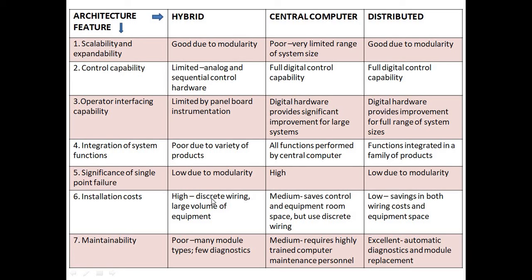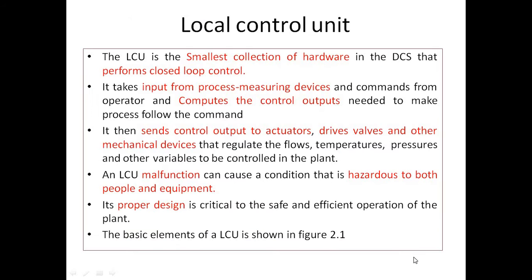Installation cost: high, discrete wiring, large volume of equipment; medium, saves control and equipment room space but uses discrete wiring; low, saving in both wiring cost and equipment space. Maintainability: poor, many module types, few diagnostic keys; medium, requires highly trained computer maintenance personnel, excellent automatic diagnostics and module replacement.